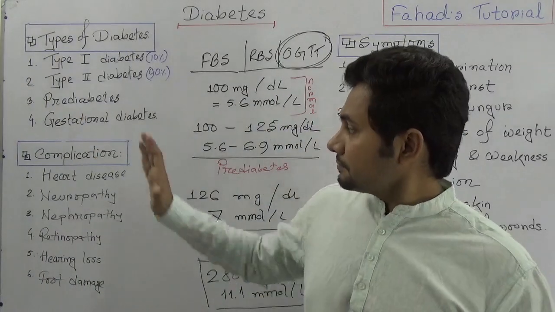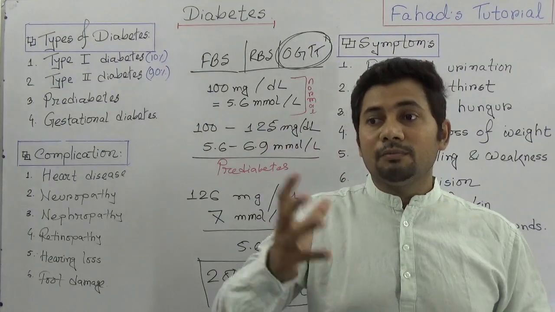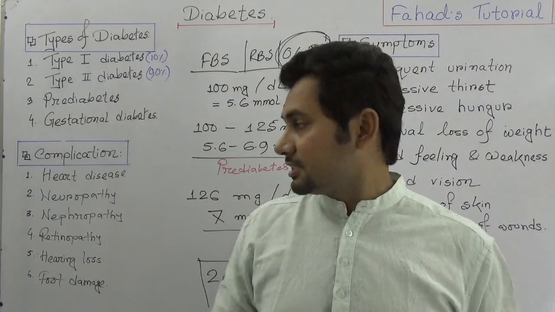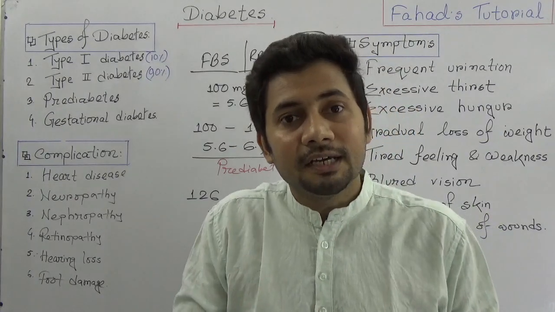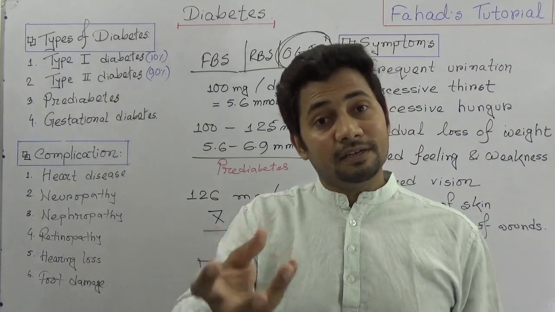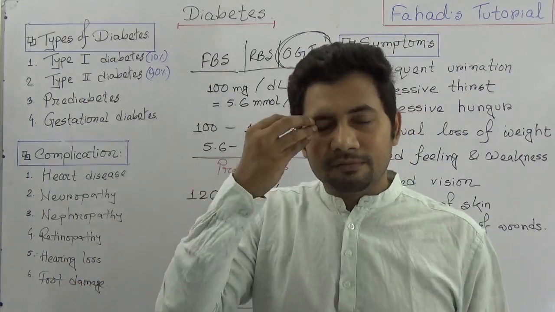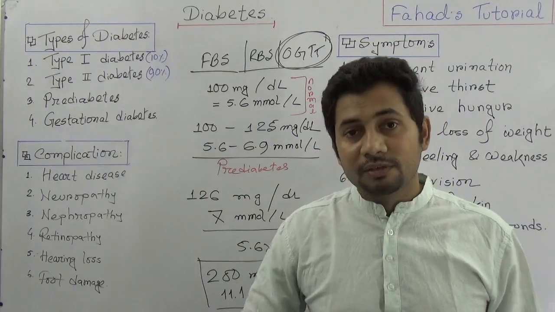Now you see the complications. What are the long-term effects that can be seen in a patient? Heart disease and heart attack can be complications of a diabetic patient. Neuropathy, nerve disorder, nephropathy, retinopathy, blurred vision, hearing loss, and foot damage.